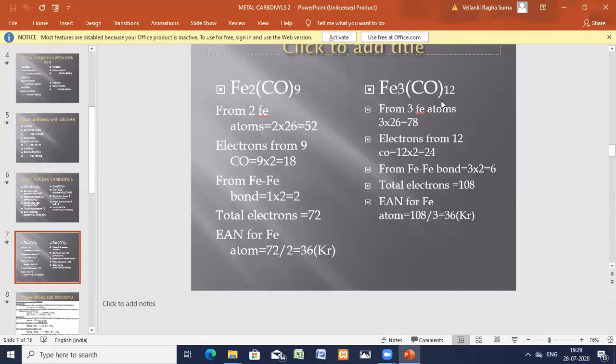Even this polynuclear complex is stable. So we have seen the applications of EAN for mononuclear carbonyls with odd EAN, with even EAN, and polynuclear carbonyls. Now let us go for the preparation and structures of some important carbonyls.